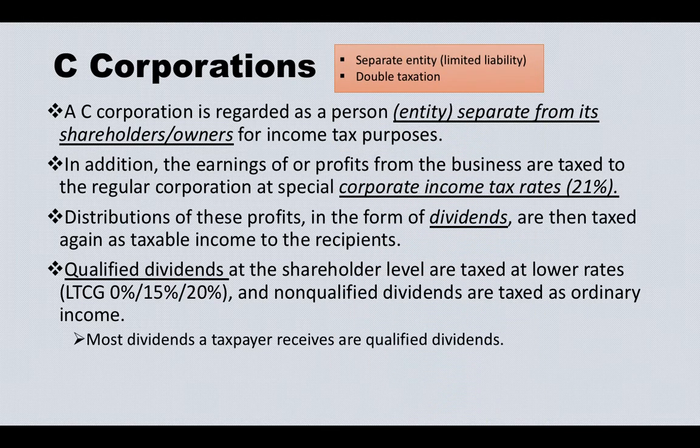The good thing about a C corporation is that anything incurred in the C corporation stays within the company. They are not going to come after you for liabilities incurred in the corporation. So it's limited liability.